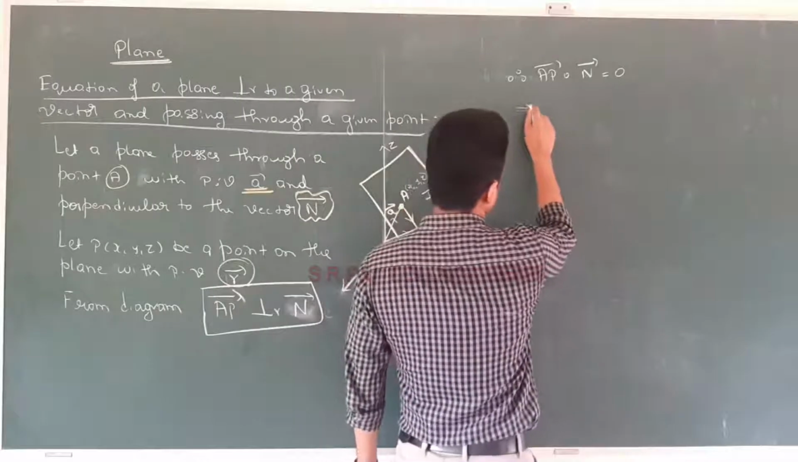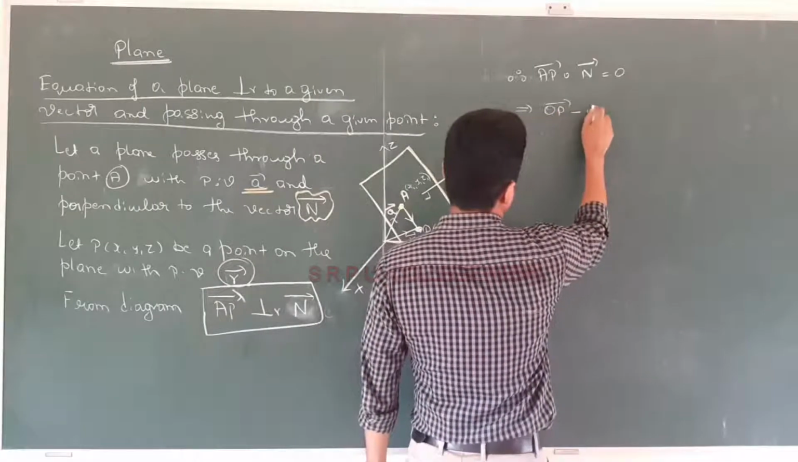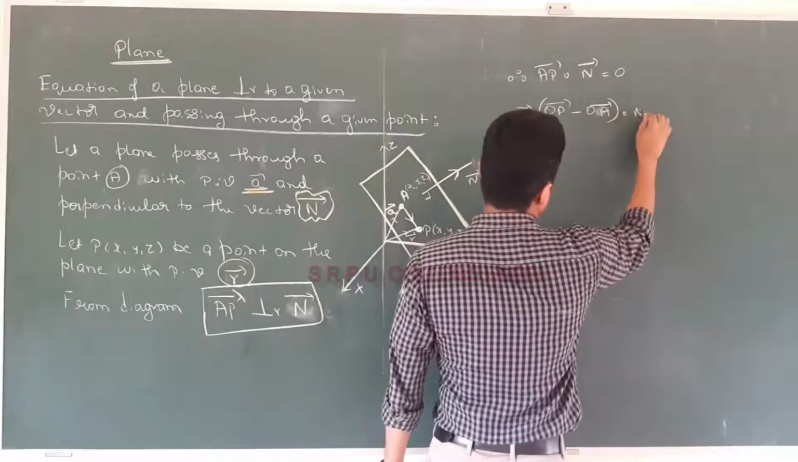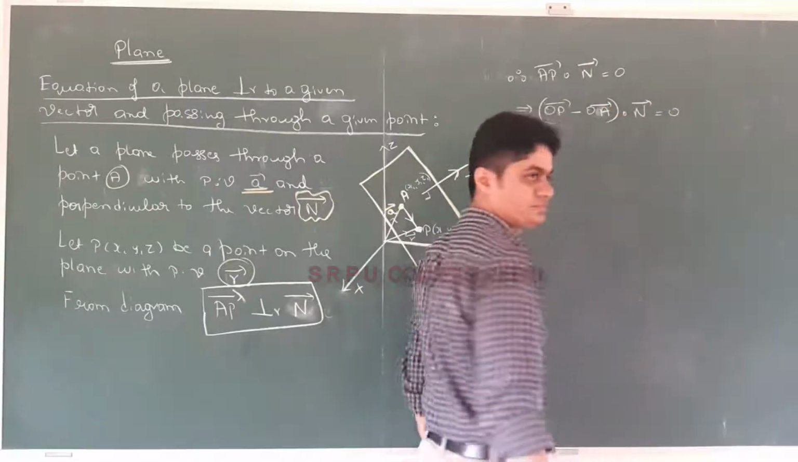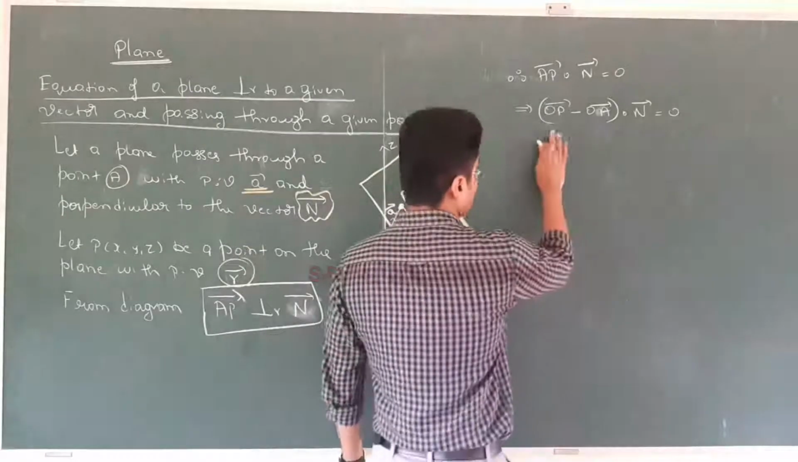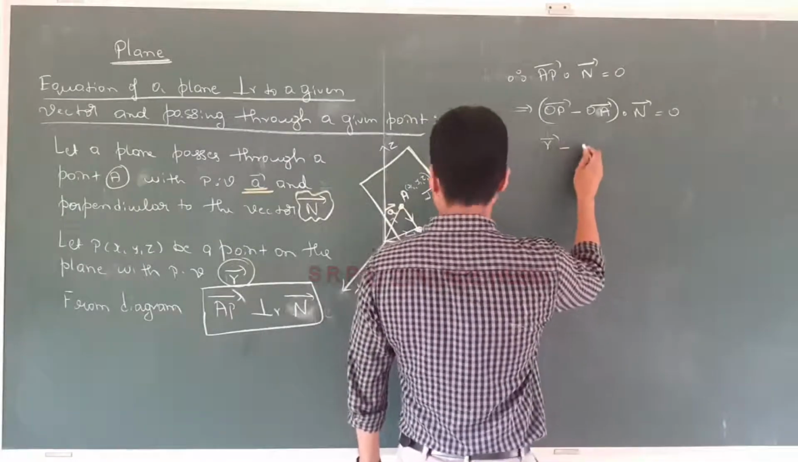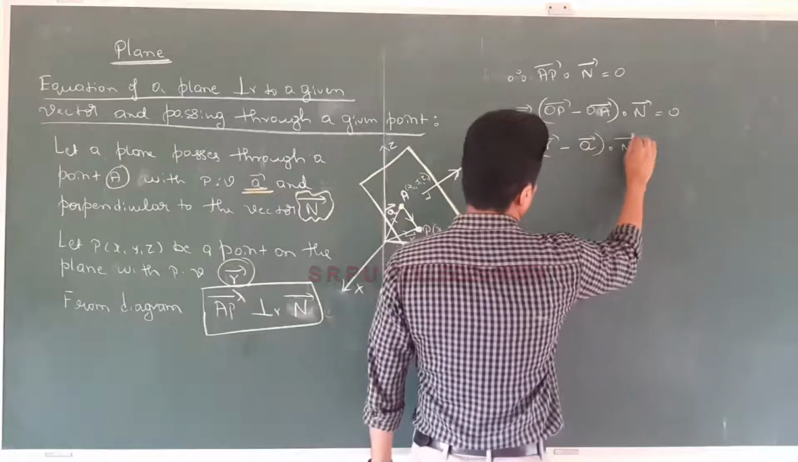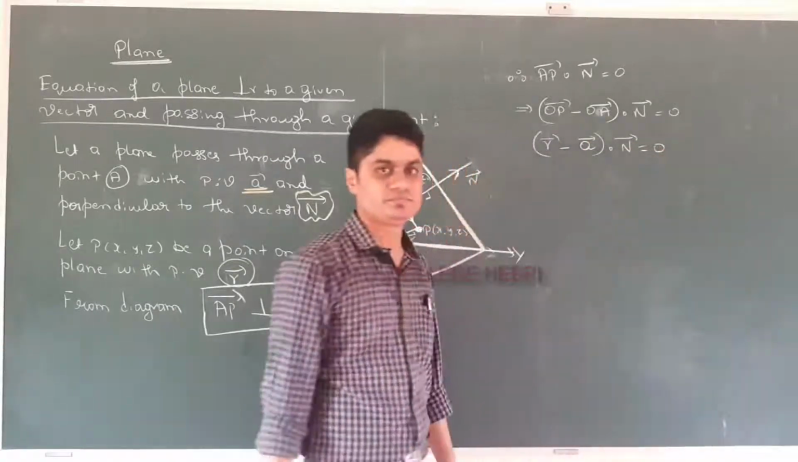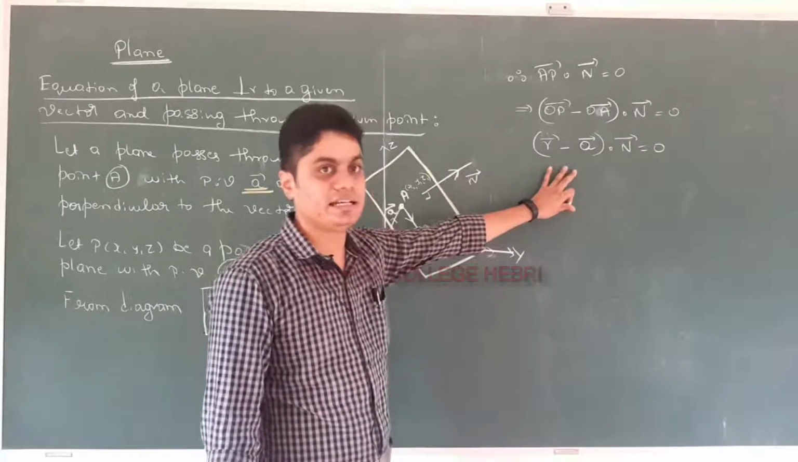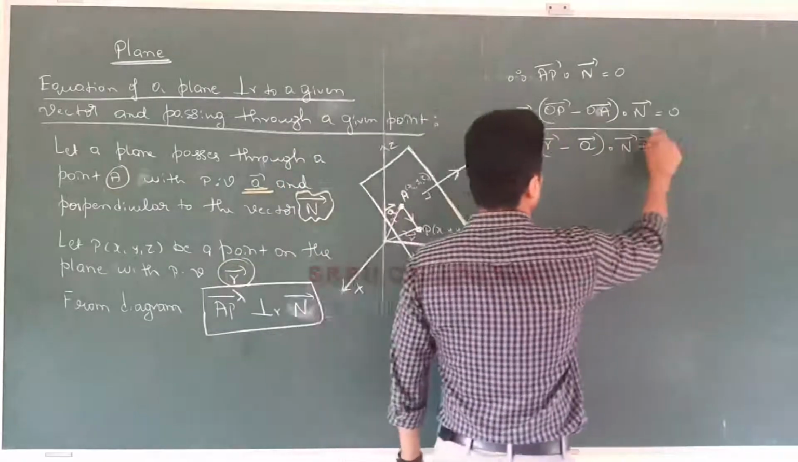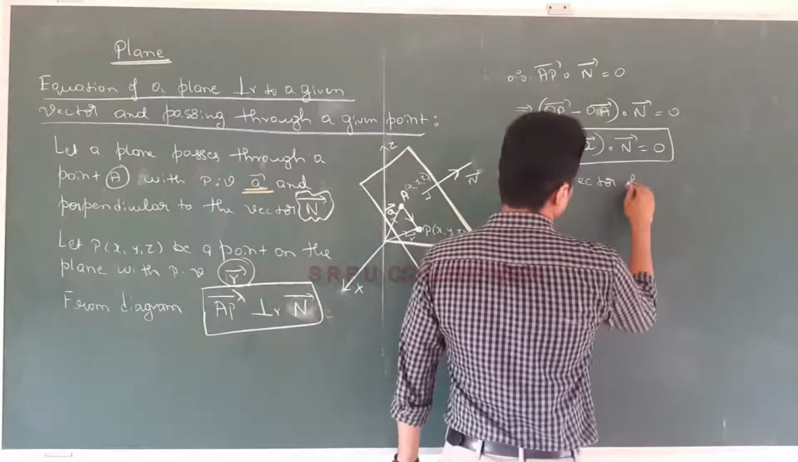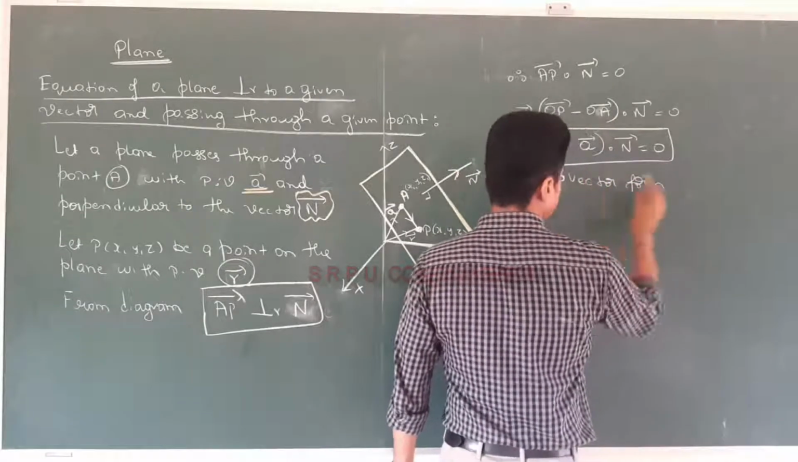So this implies vector OP minus vector OA, dot vector n is equal to 0. Did you understand what I am saying? What is vector OP? Vector r, minus vector OA, vector a, dot vector n cap equal to 0. And this will be considered as the vector form of the equation of the plane. This is known as the vector form of equation of the plane.